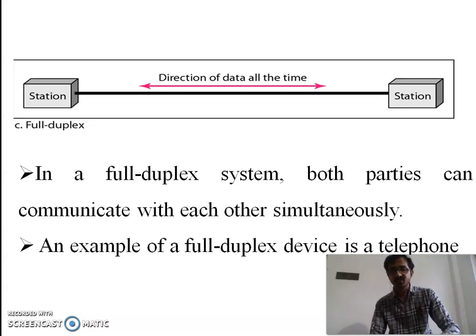Devices act as transmitter and receiver at the same time. So those are the data flow modes of a data communication system.